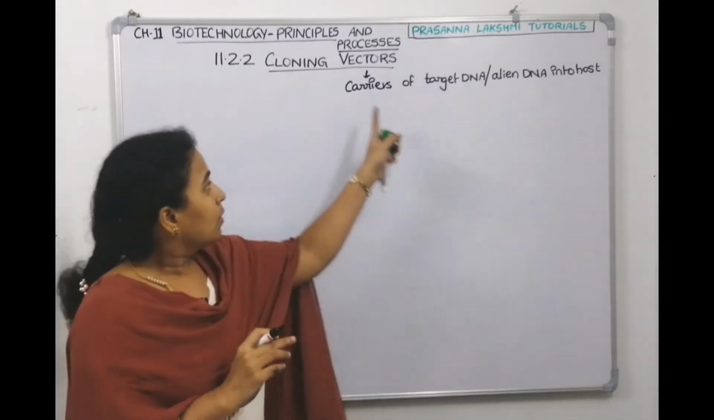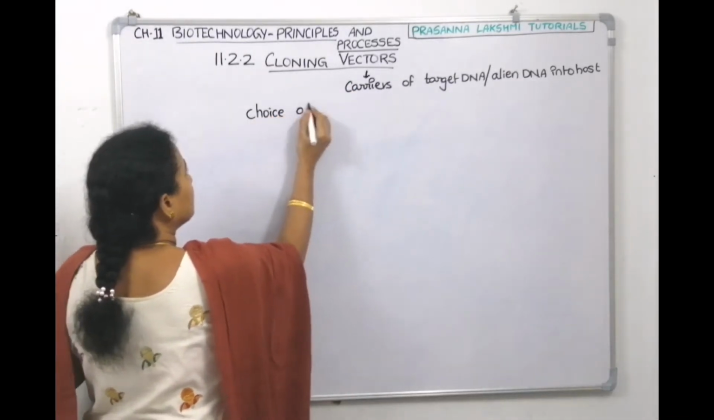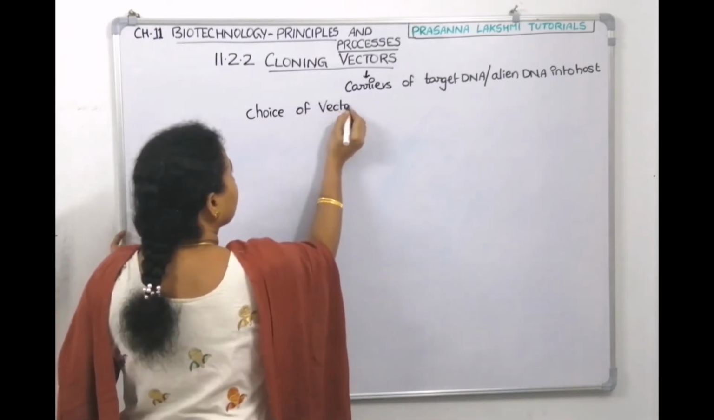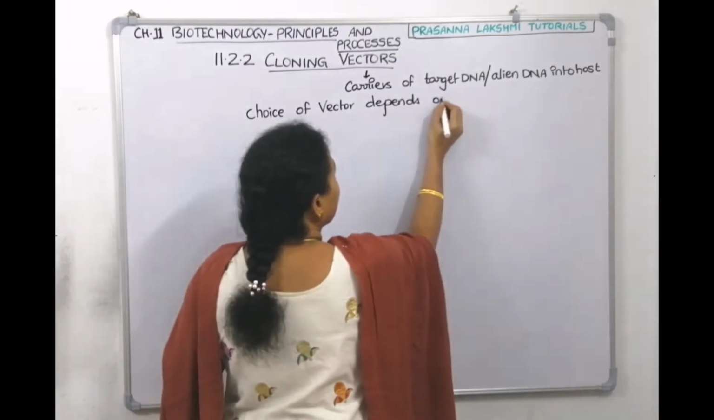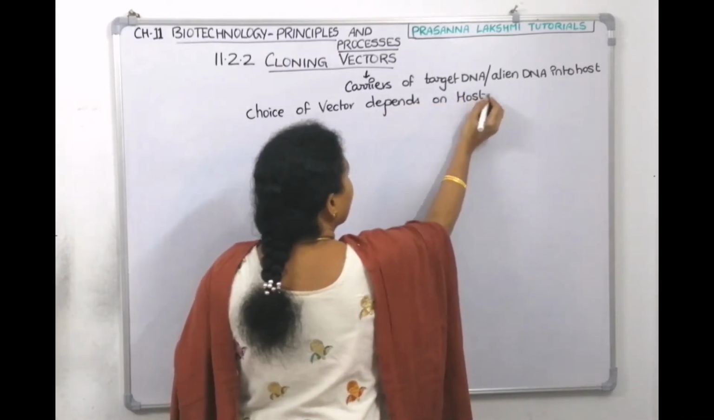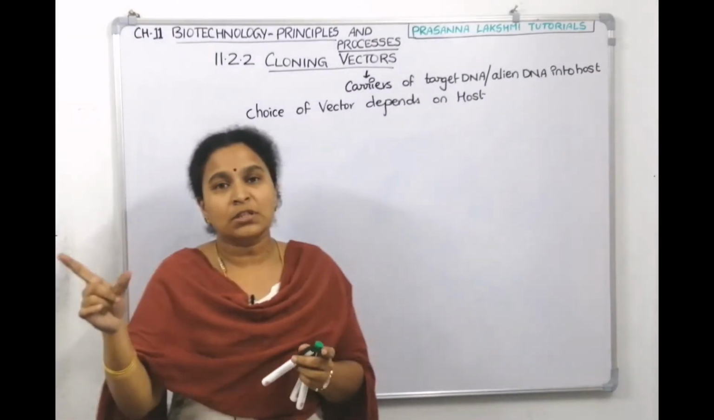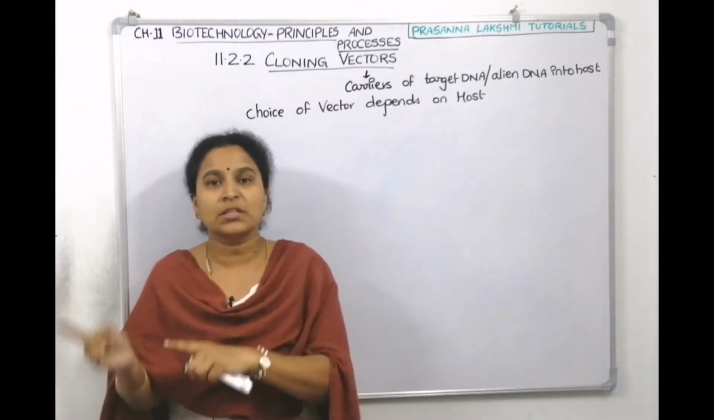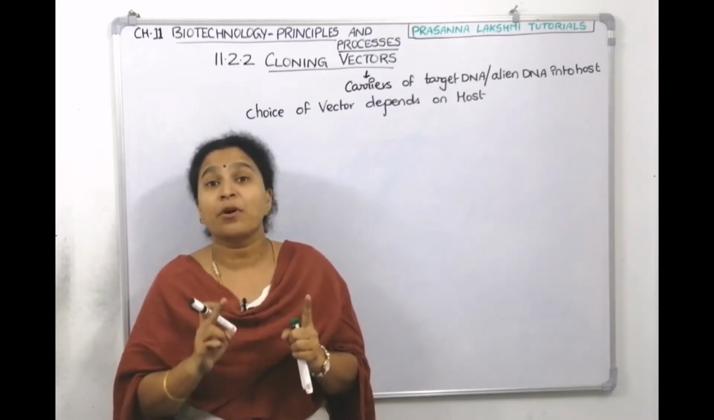Now, the choice of vector depends on the host. It depends on the host because the vector is carrying the DNA to the host. That means if one host is there, this is the vector. If a second host is there, the vector changes again. So I am telling you, the choice of the vector depends upon the host.